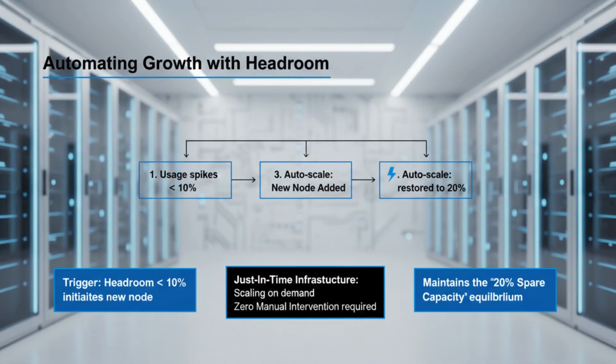The magic happens when you link Headroom to auto-scaling. You can program your cluster so that as soon as the headroom drops below 10%, it automatically orders and boots a new server node. This is just-in-time infrastructure. You don't pay for the server until the headroom indicates you're about to need it. This allows your business to scale from 100 users to 100,000 users without manual intervention. By the time your 20% buffer is being used, the next node is already online, resetting your headroom to 20% again. This is how you build a business that sleeps while it grows.